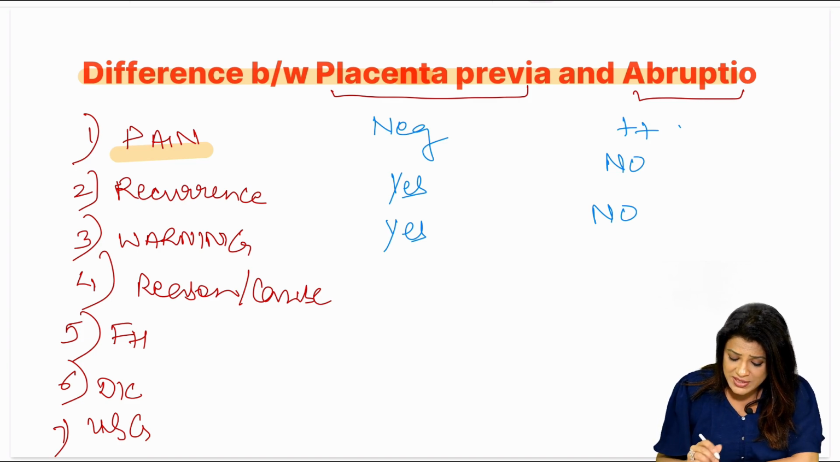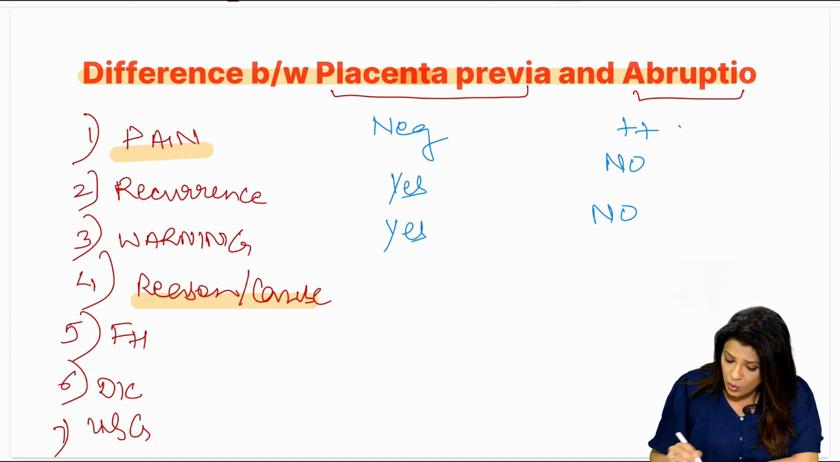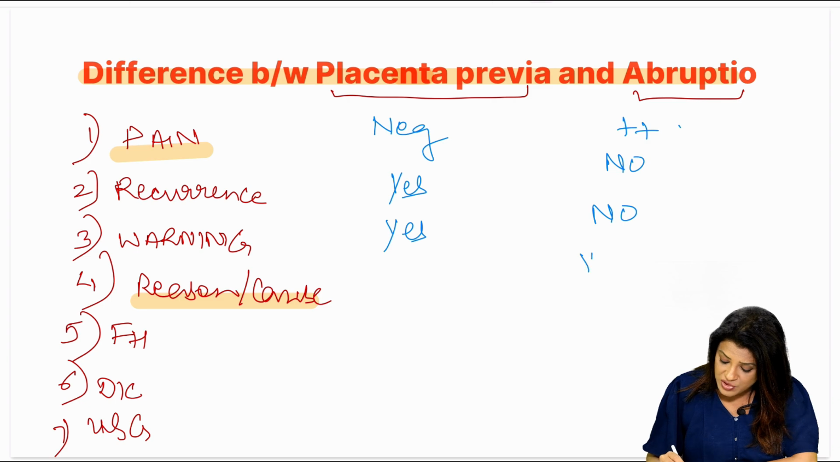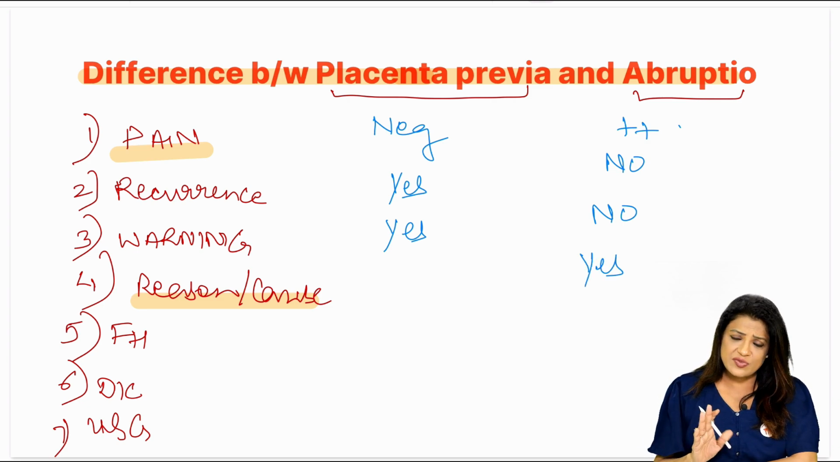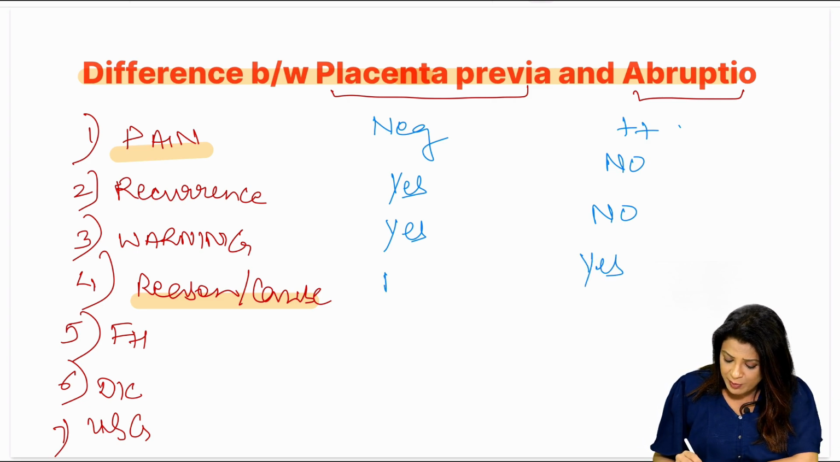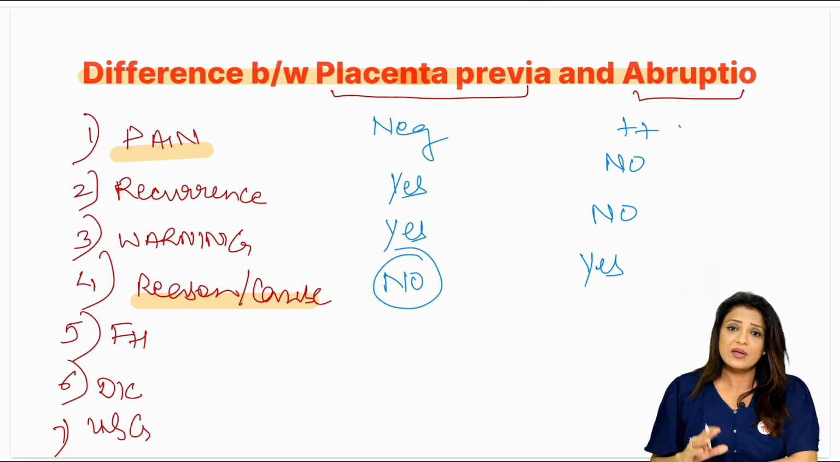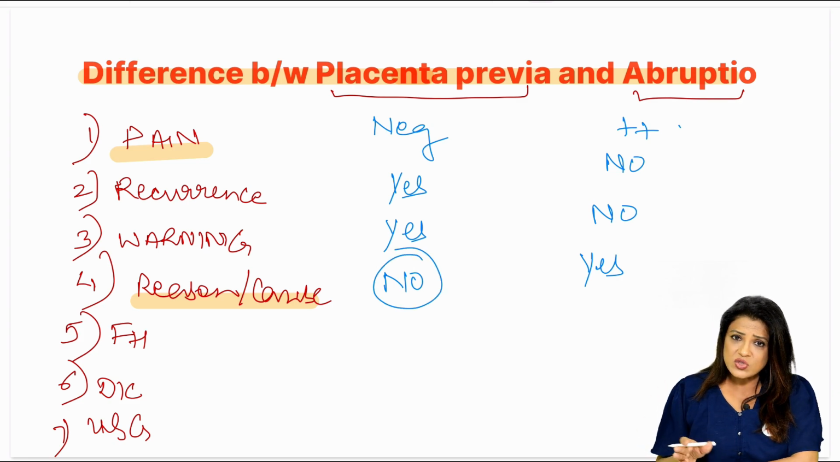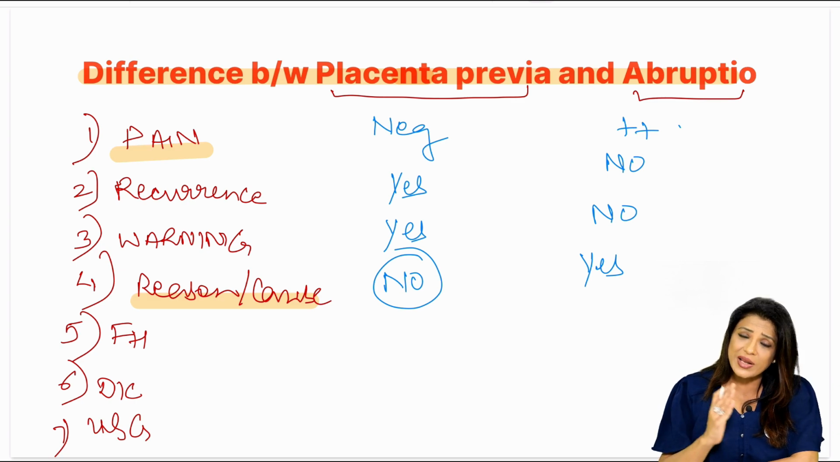There is always a reason or a cause in abruption: hypertension, trauma, some risk factor. In placenta previa, there will be no cause. She will just wake up from her bed in a pool of blood. She doesn't know what happened. There is no preceding trauma or any history. It is causeless, reasonless bleeding.